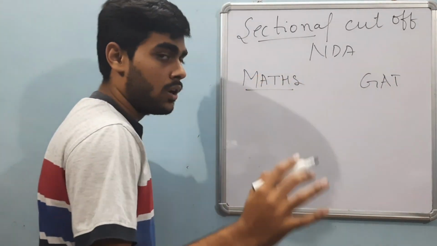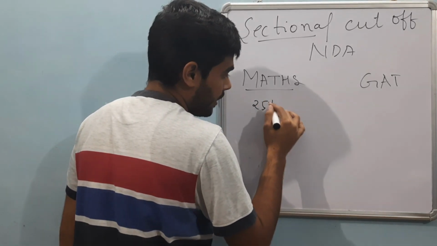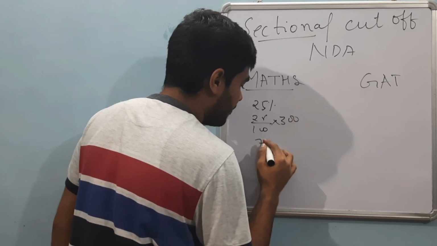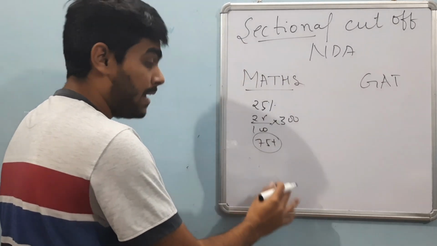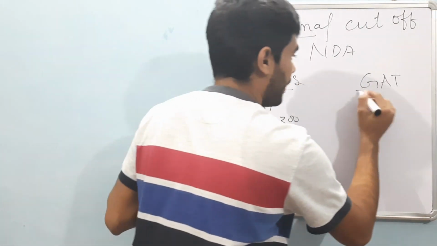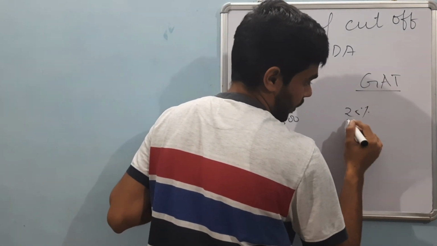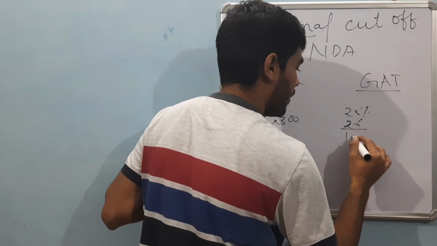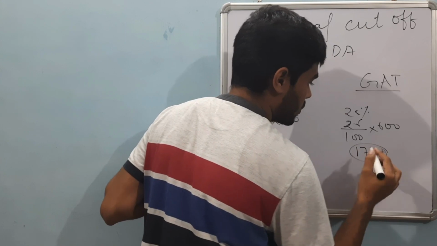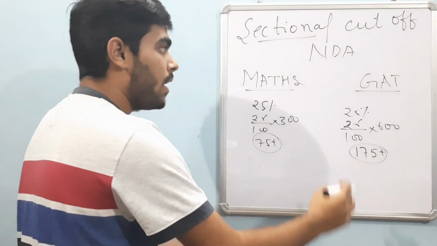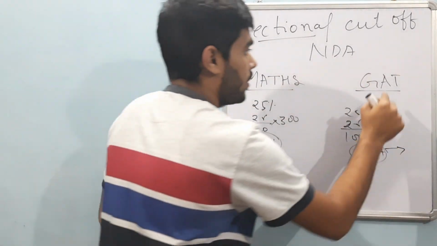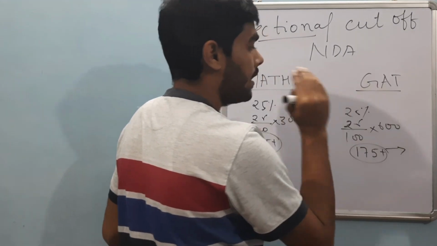For maths, the sectional cutoff will be 25%, that is 25 upon 100 into 300, that is 75 plus. If you are scoring 75 plus, then only your GAT paper will be checked. That is the rule in the NDA exam. And for GAT, it is also 25%, that is 25 upon 100 into 600, that is 175 plus. So if you are scoring 175 plus, then you have cleared the sectional cutoff. Remember, that is a sectional cutoff.